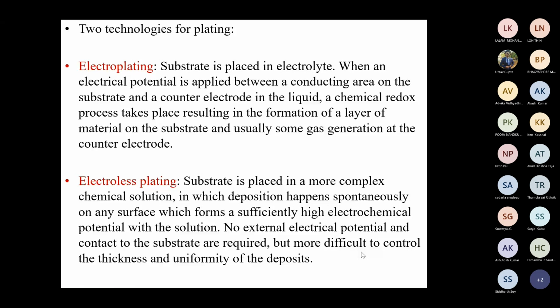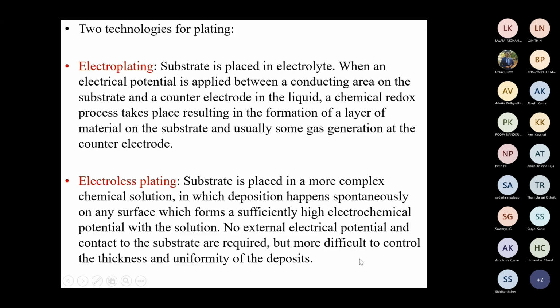In this case, there is no cathode or anode as such. Just a complex solution is there, and whatever substrate you want to deposit on needs to be immersed in the solution. So no external electrical potential is required.